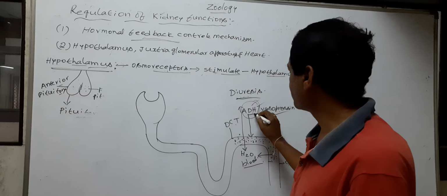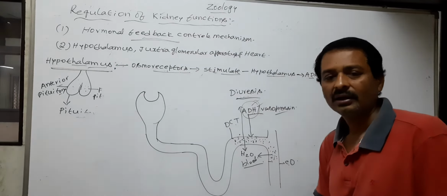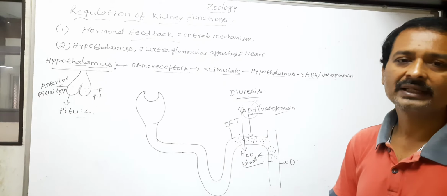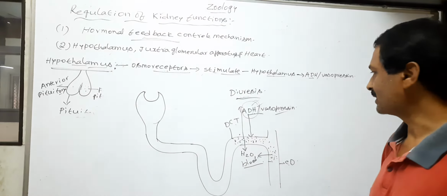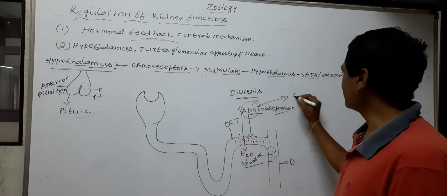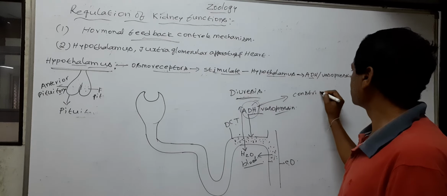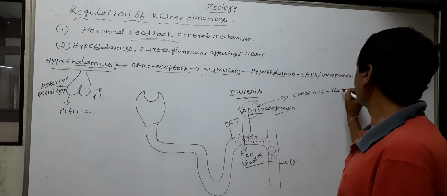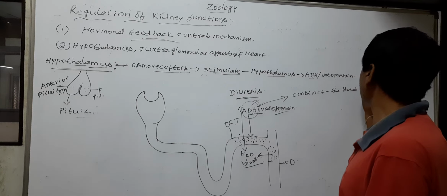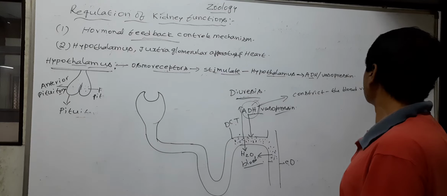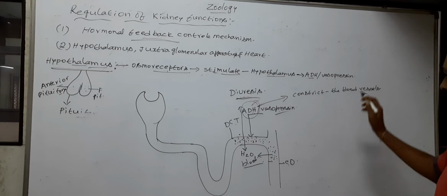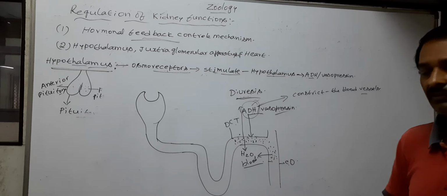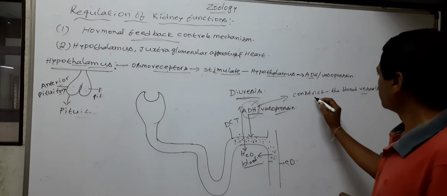So the ADH also affects the functions of the kidney by its constrictor effects on the blood vessels. The ADH constricts the blood vessels.